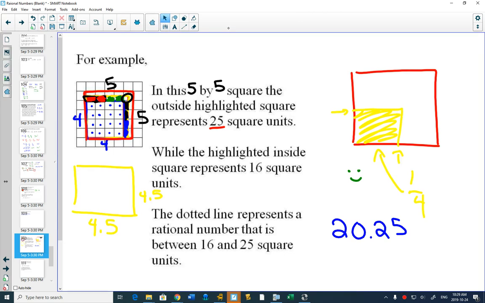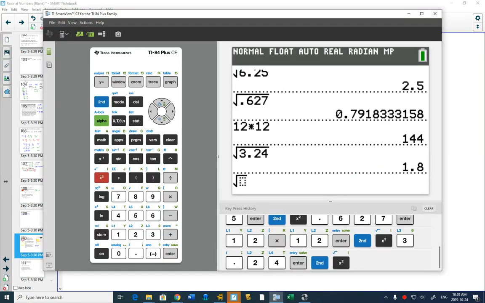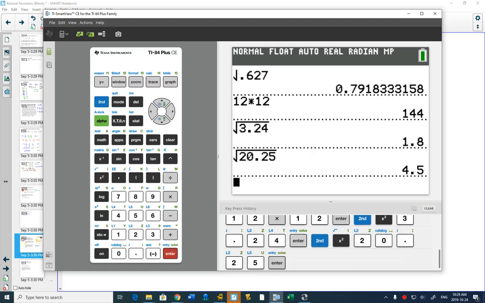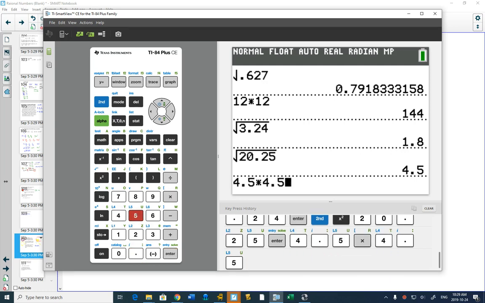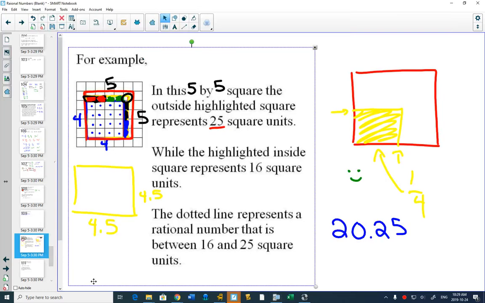So with this diagram, check out some things on our calculator. If I do the square root of 20.25, we get 4.5. If I do 4.5 times 4.5, which is the area of that square, I get 20.25. It's kind of neat, because 4.5 times 4.5 is not easy to do in your head.